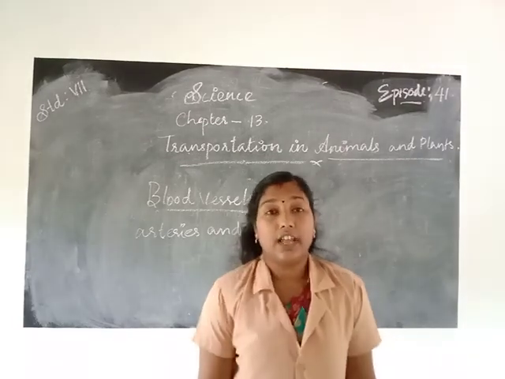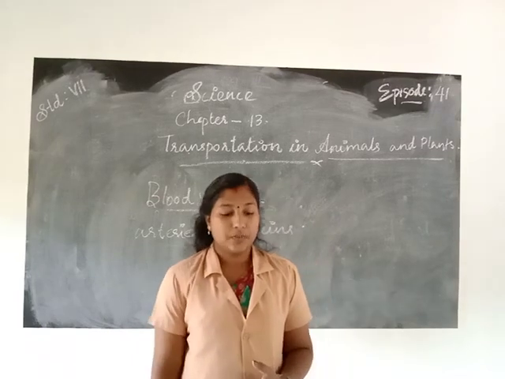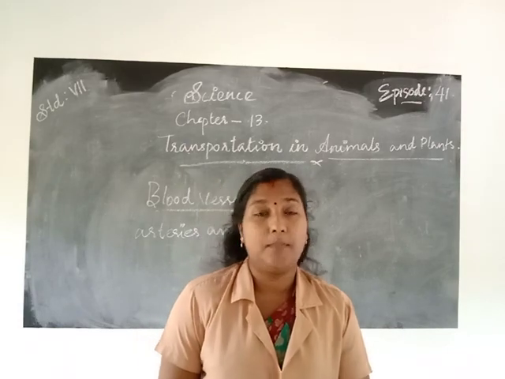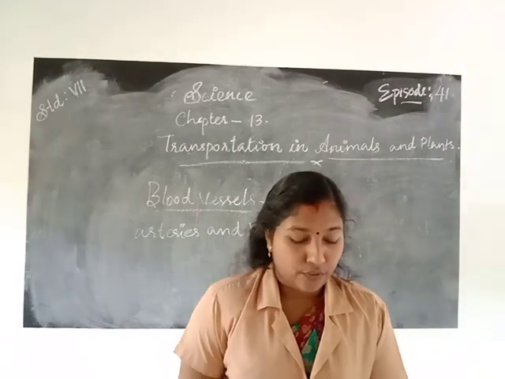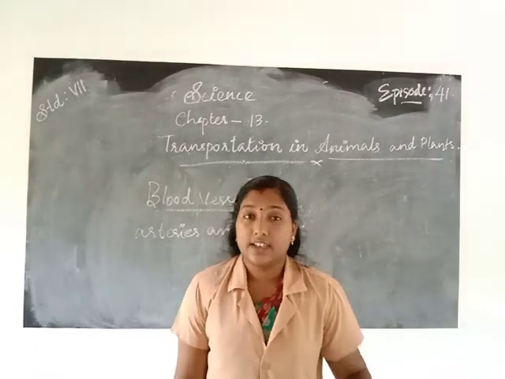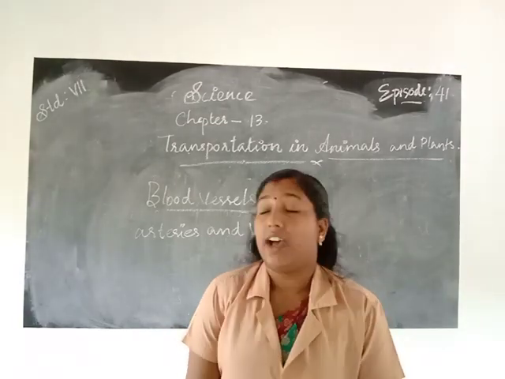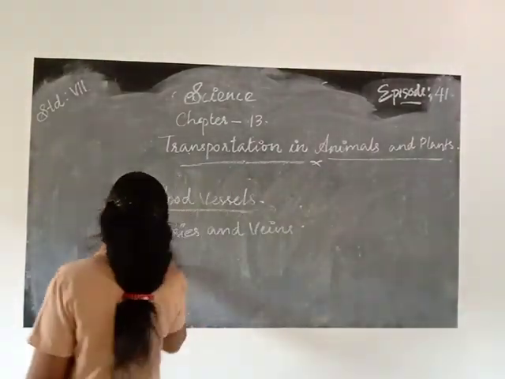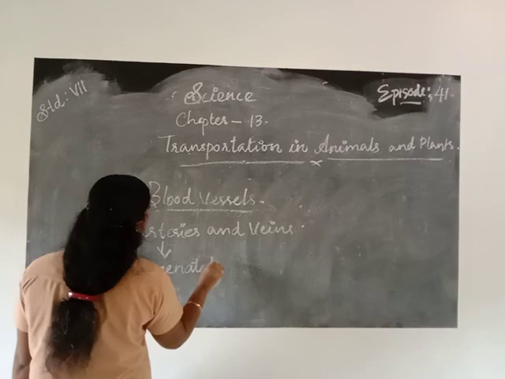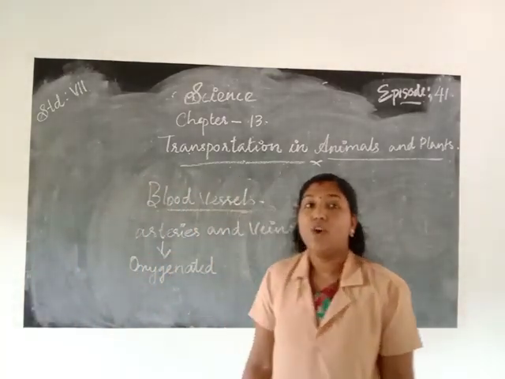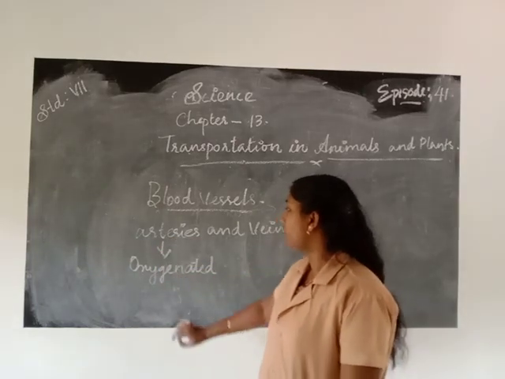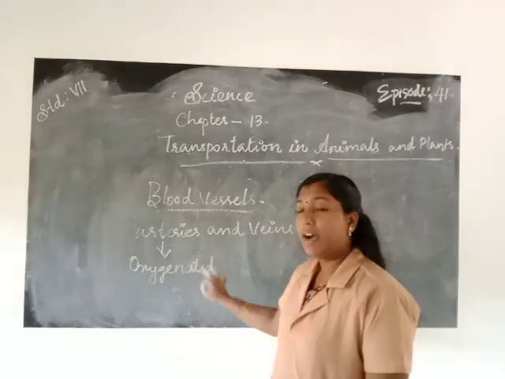First of all, we already learned about the arteries. The arteries carry oxygen-rich blood, oxygenated blood, from the heart to all parts of the body. What is the function of an artery? Arteries carry which type of blood? Oxygenated blood. Oxygenated blood means oxygen-rich blood. The arteries carry oxygenated blood from the heart to all parts of the body.